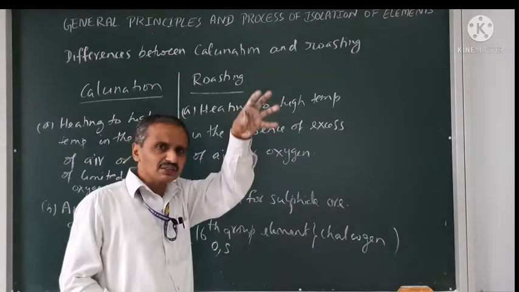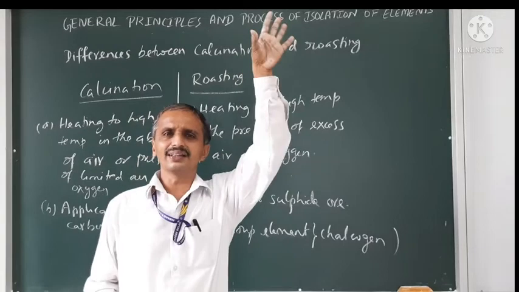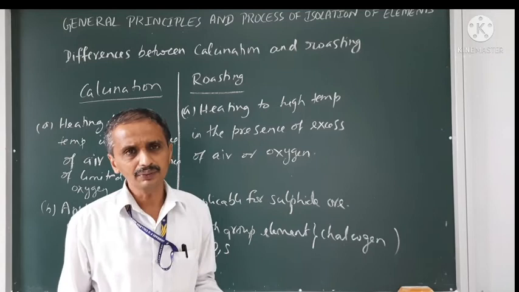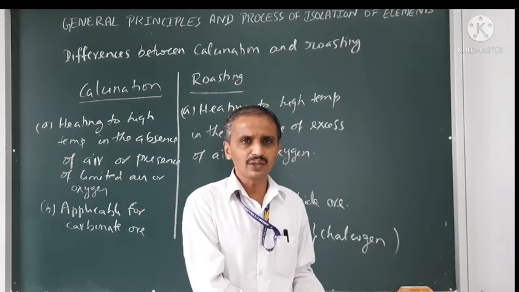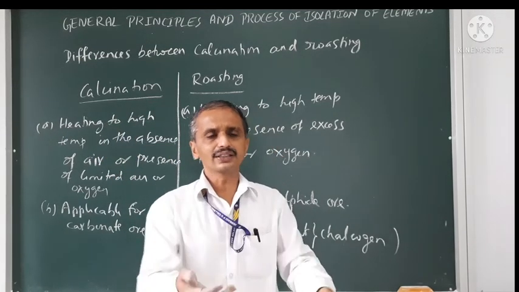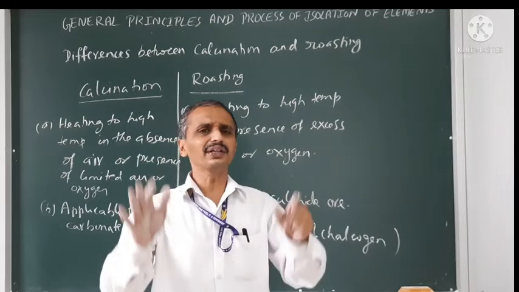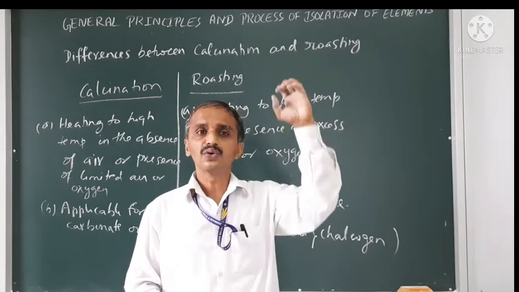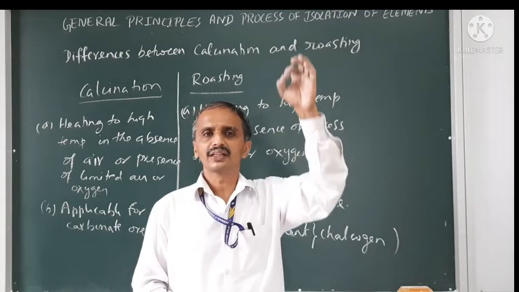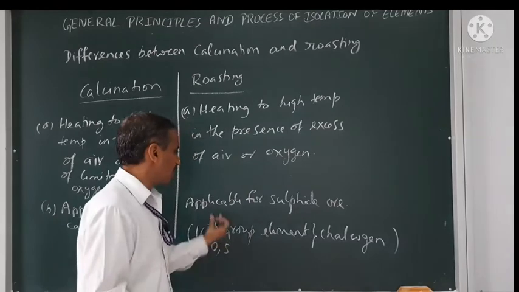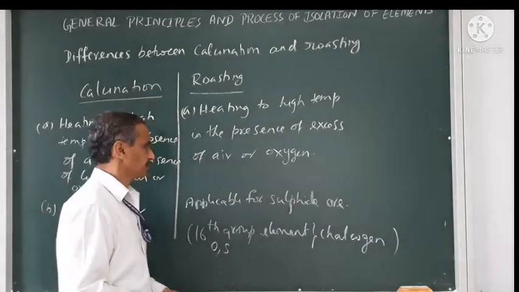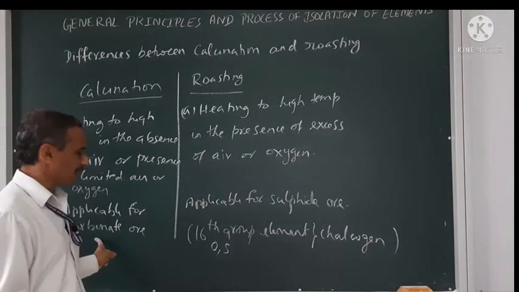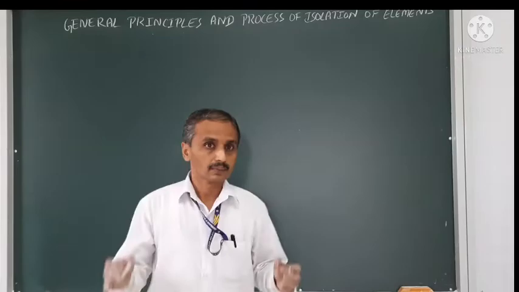But the majority of ores contain either sulfur or oxygen. Carbonate also contains oxygen. Zinc sulfide contains sulfur. Iron oxide contains oxygen. So the majority contain oxygen or sulfur, which are group 16. That's why group 16 elements are also known as chalcogens. So calcination is applicable for carbonate ore, and roasting for sulfide ore.